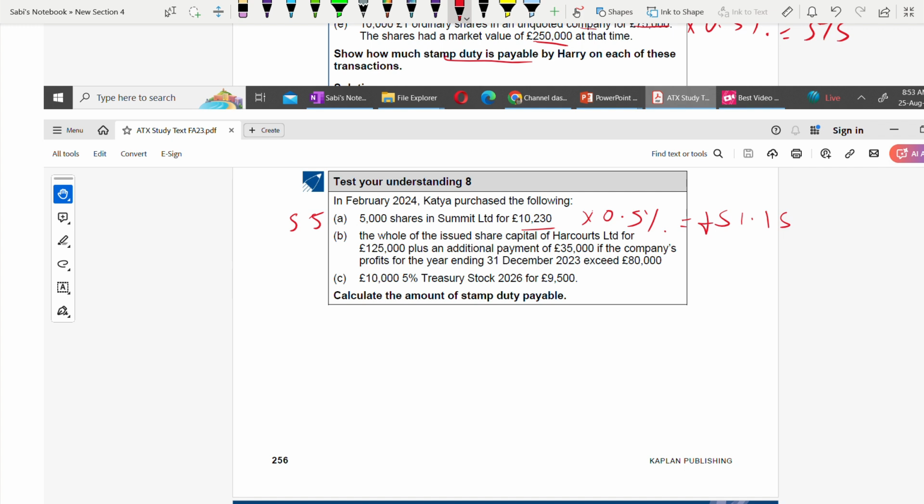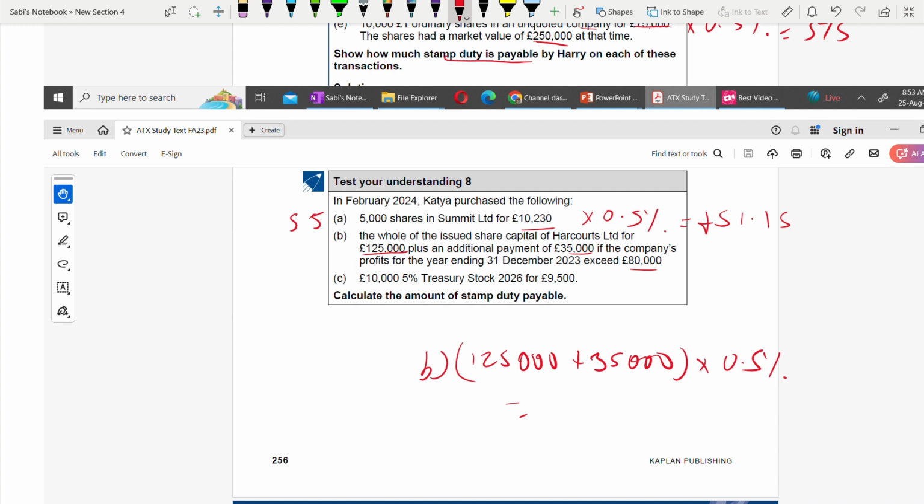Next, whole of the issued share capital for 125,000 plus an additional payment of 35,000 if the company's profit is more than 80,000. So here you have to add 125,000 plus 35,000, multiplied by 0.5%.